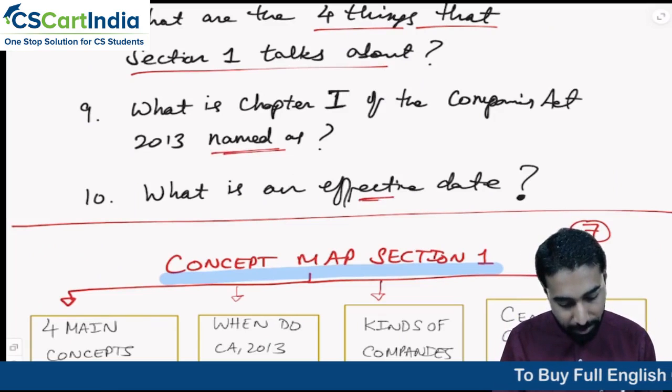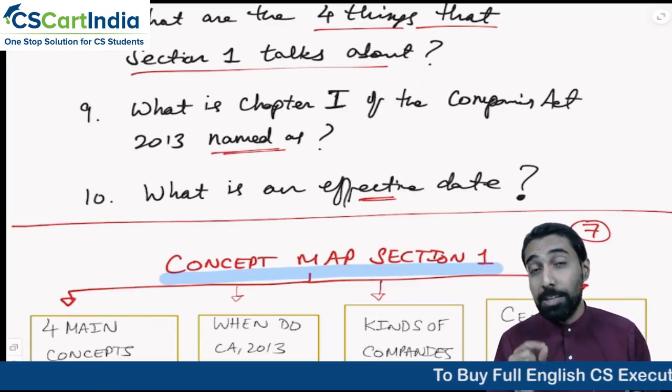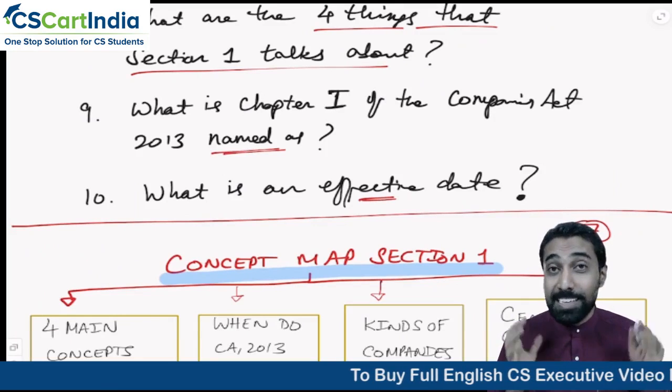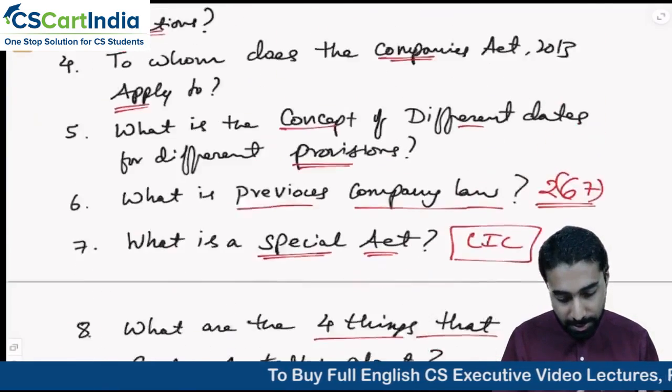What is an effective date? The date from which the law comes into force. This is how you should understand. That is the 6th part.